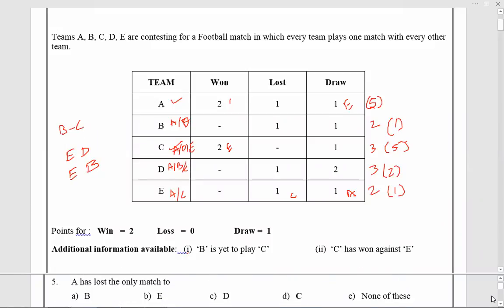Next. A has lost only 1 match. With whom did A lose? Achha. C won 2 matches, played with A, D, and E, and lost none of them. And A's draw is with E. A cannot win against C, so that means A lost against C. Option D. Answer C.